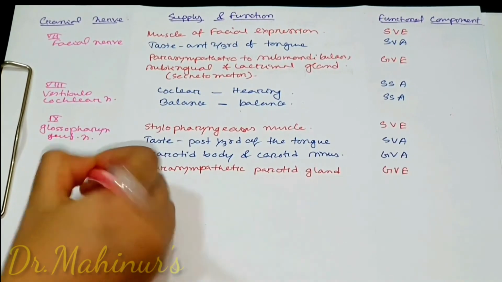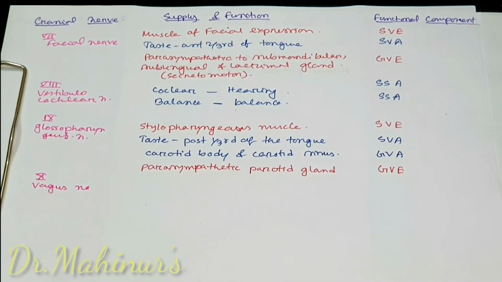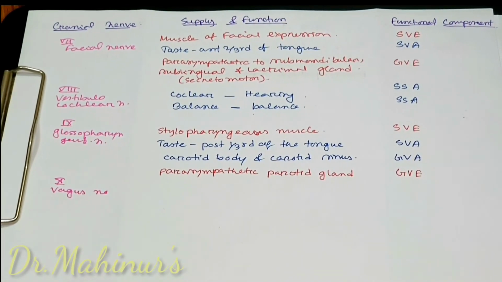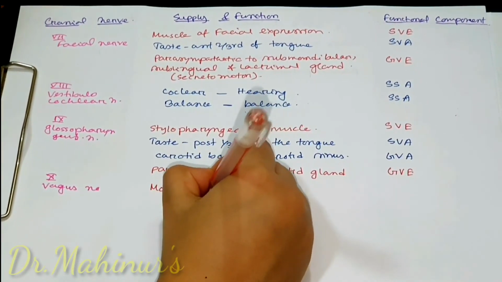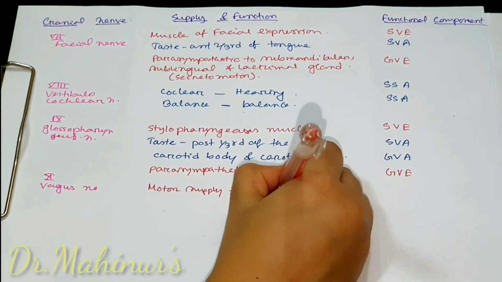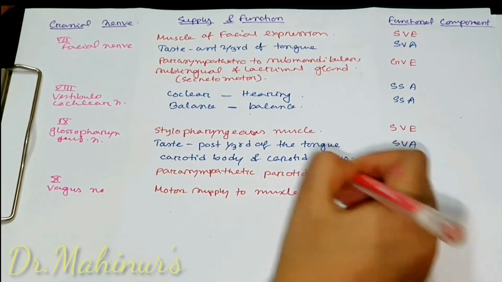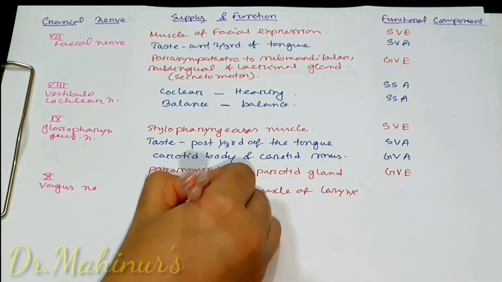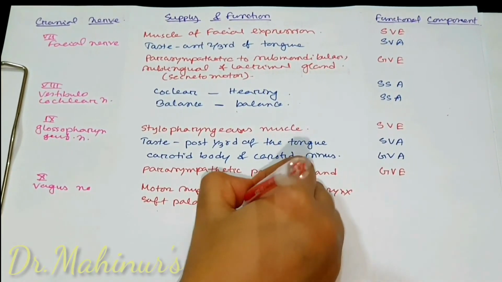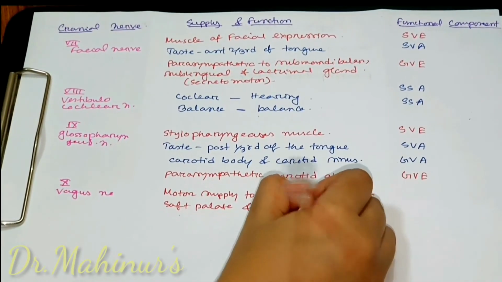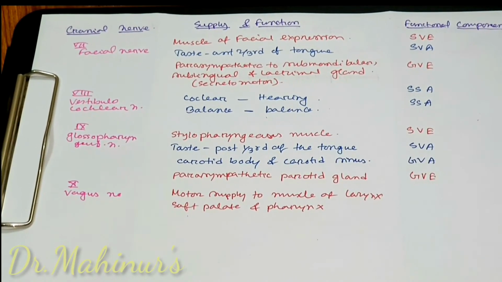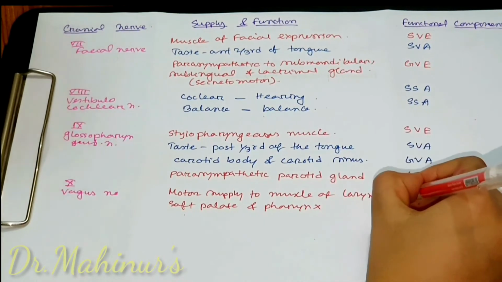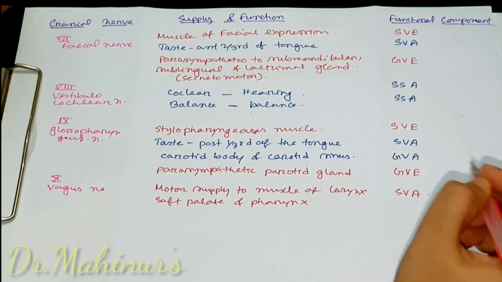Now the 10th cranial nerve, that is the vagus nerve. It is also a mixed nerve, and has both motor supply and sensory supply. It gives motor supply to the muscles of the larynx, soft palate, and pharynx. These muscles are derived from the pharyngeal arch. So the functional component is special visceral efferent.